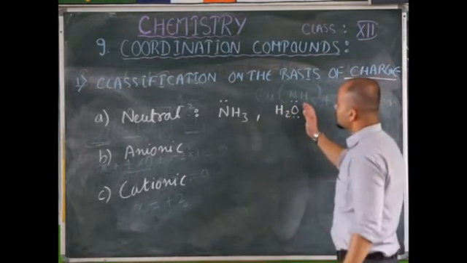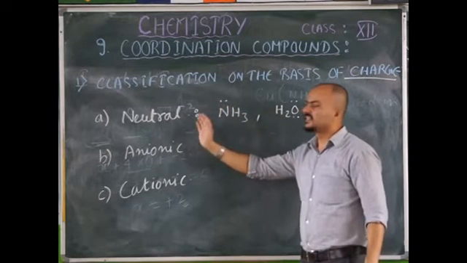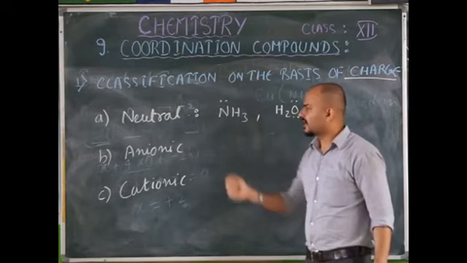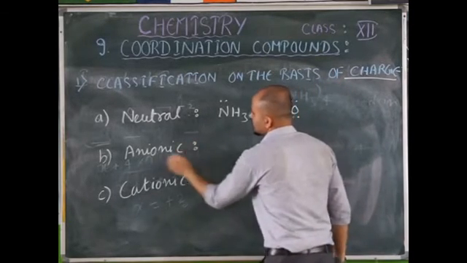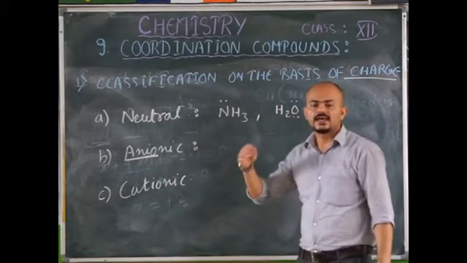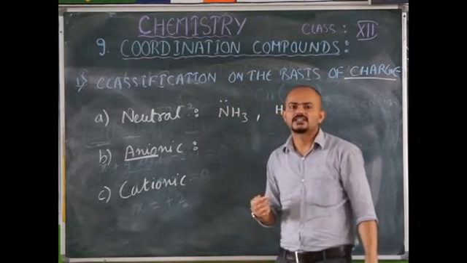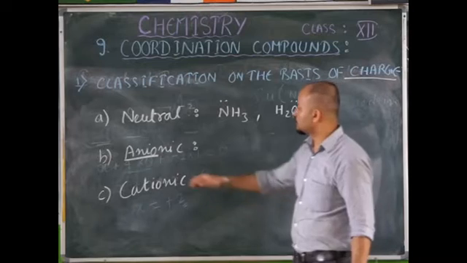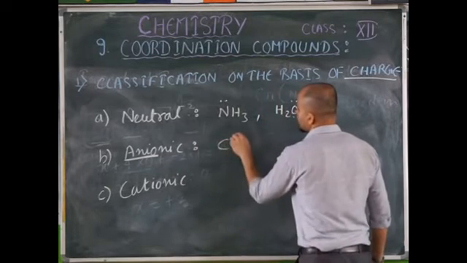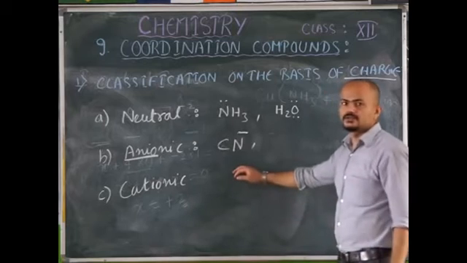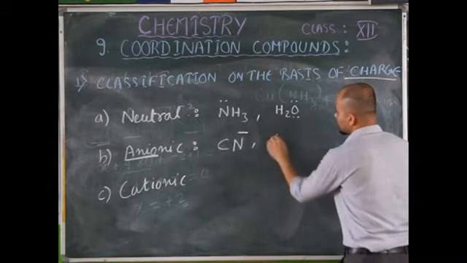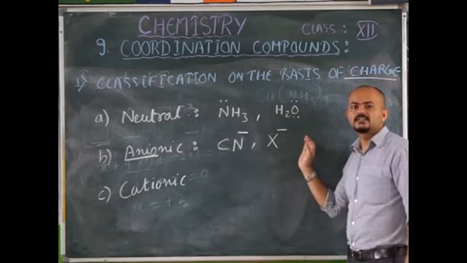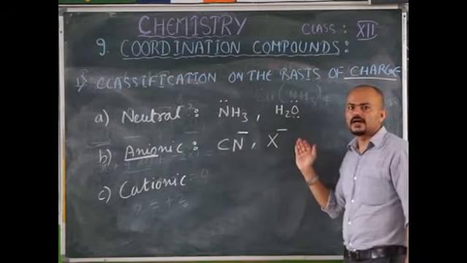This contains a lone pair that is donated, but it doesn't give any negative charge to the central metal atom. Now anionic ligands, as the name suggests, have negative charge, and this negative charge is donated to the central metal atom. For this you have examples, as you saw just now: CN minus, cyanide. And you have halides, X minus, which means fluoride, chloride, bromide, or iodide.